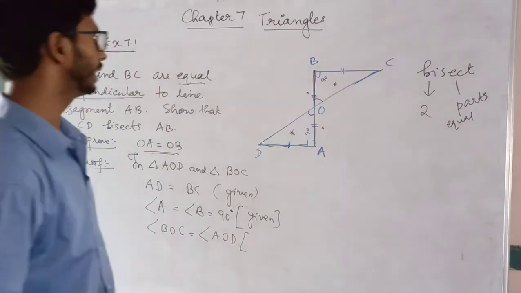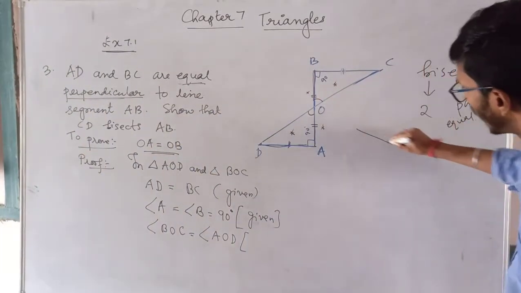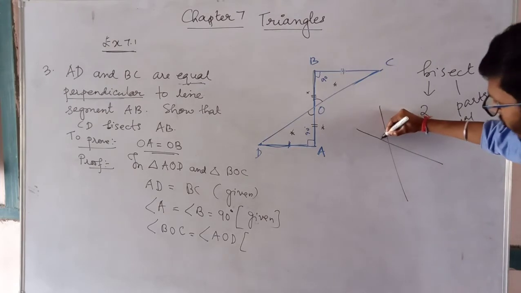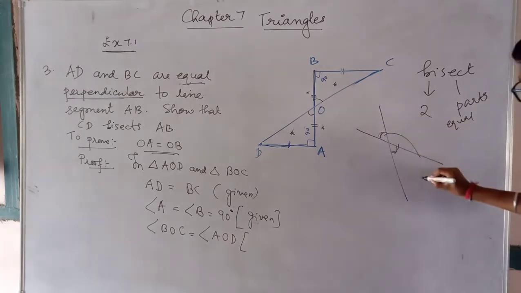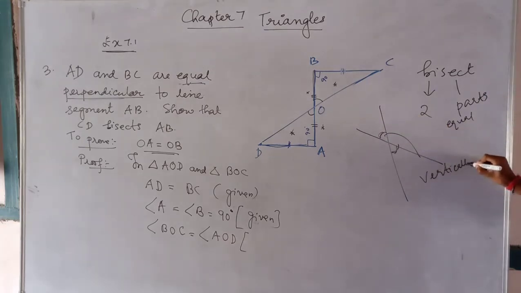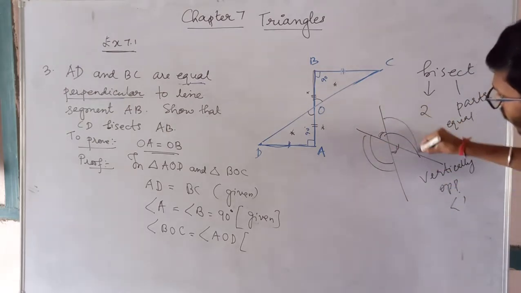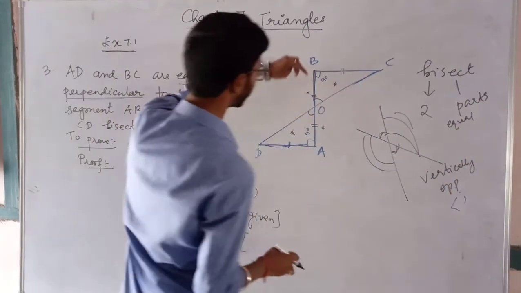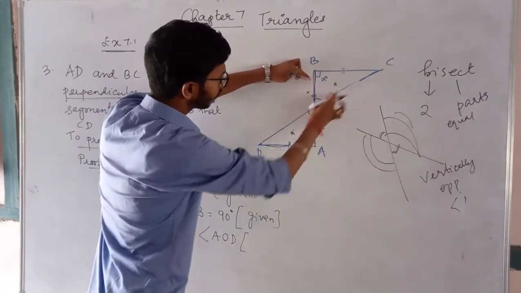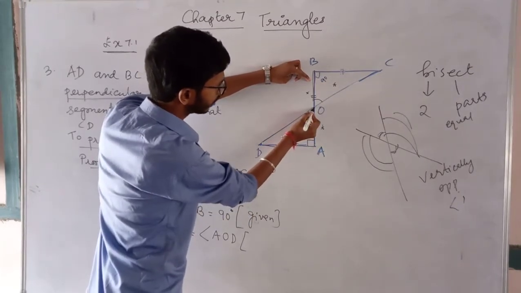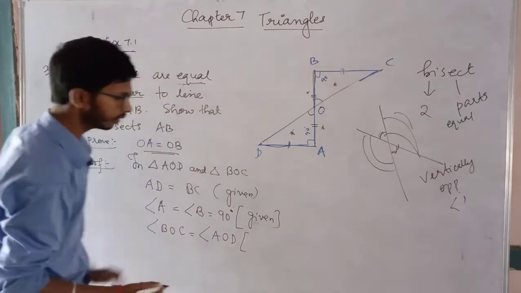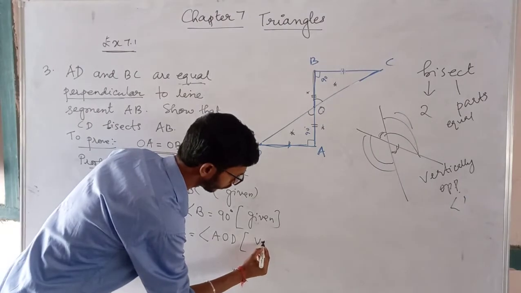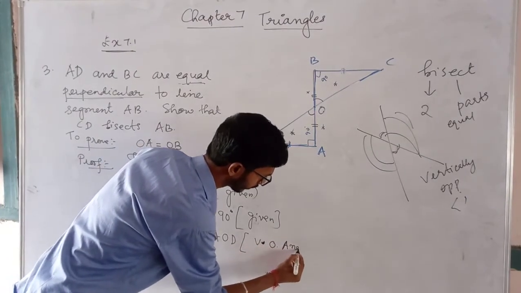In the previous chapter, on lines and angles, I told you that when two lines intersect each other, then the opposite angles are equal, and we call them vertically opposite angles. Similarly, these two angles are also equal. If you see in this figure, these two lines are intersecting lines and they have intersected at a point O. So these two are equal. The reason is vertically opposite angles. So we can write in short, vertically opposite angles.